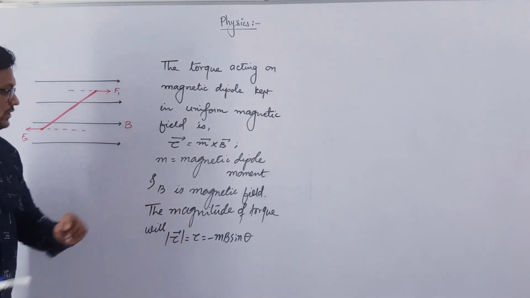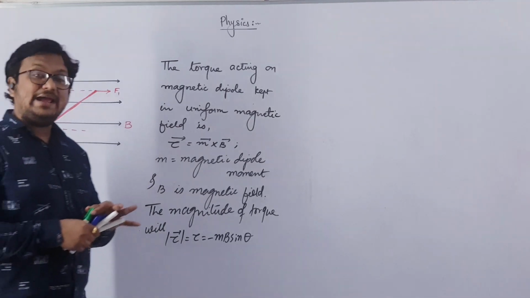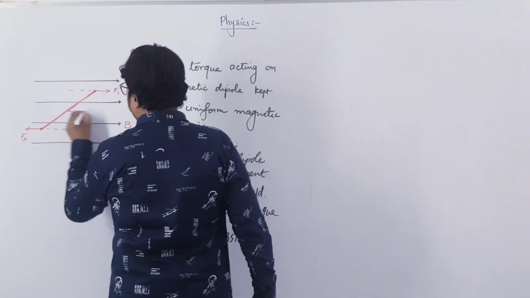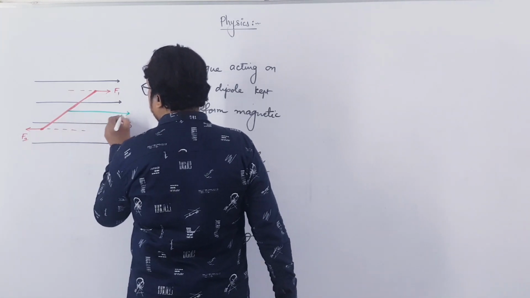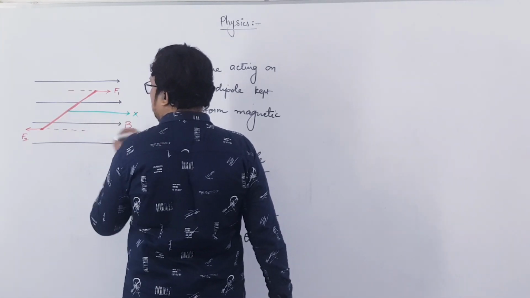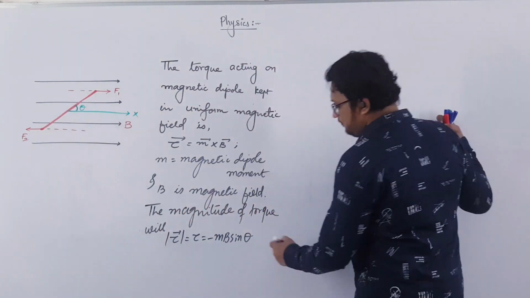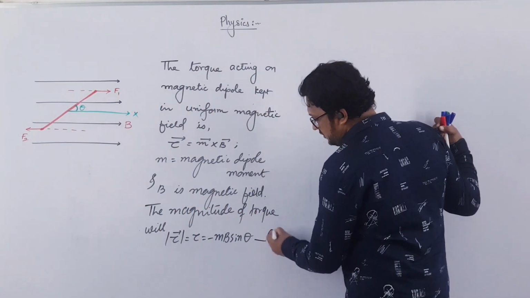Right? What is theta over here? Let us say theta is the angle made by the dipole with the magnetic field. Let us say this is the x-axis and this is the angle theta. Let this be our equation number 1.